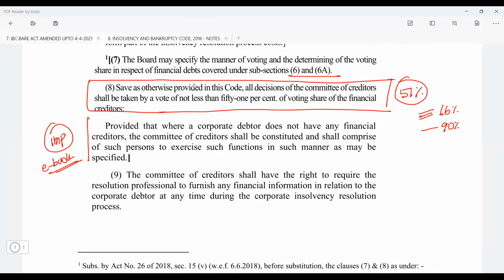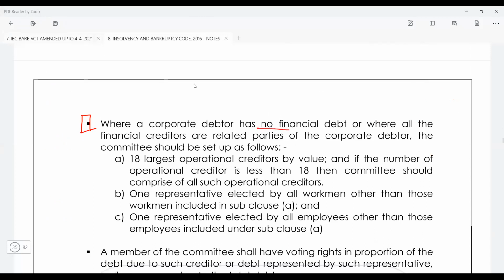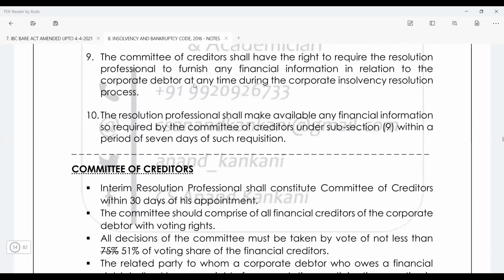So I'll write it here. Ebook, page number 35. If there is no financial debt, or let's say all the financial creditors are related parties, then the committee of creditors will be formed by the 18 largest operational creditors, one representative of the workmen, and one representative of the employees. Now, if let's say there are not 18, there are only 7 operational creditors, so those 7 people will become the committee of creditors. If you read this part, you will be able to cover it properly.